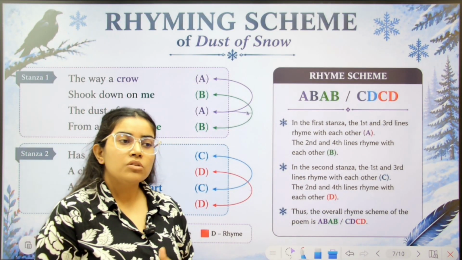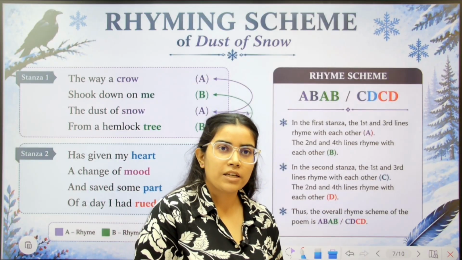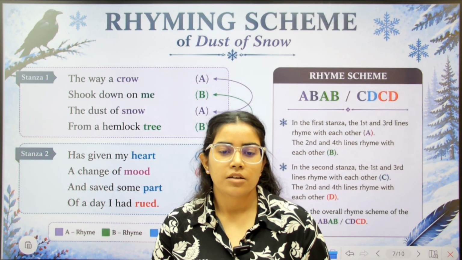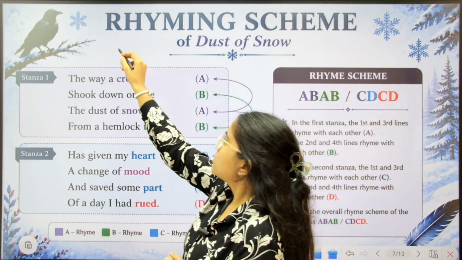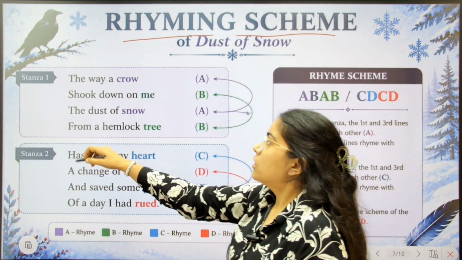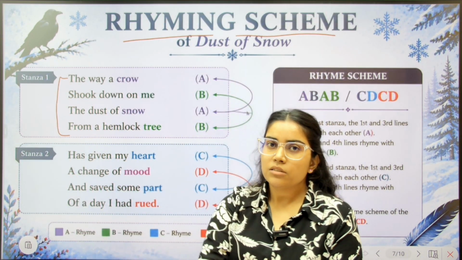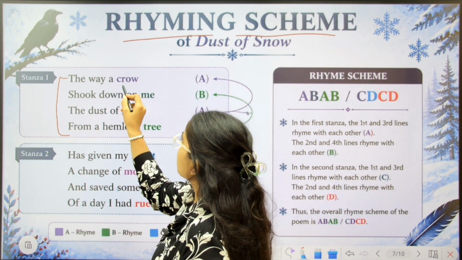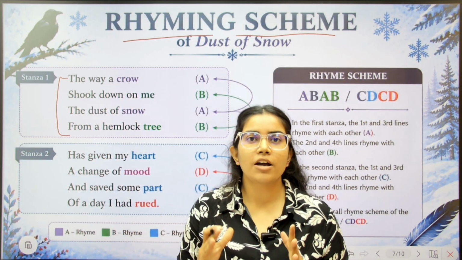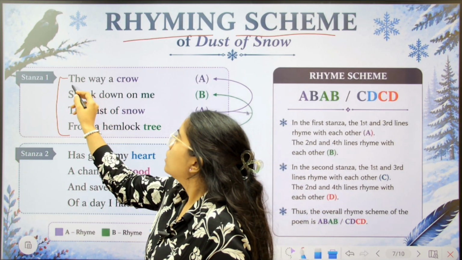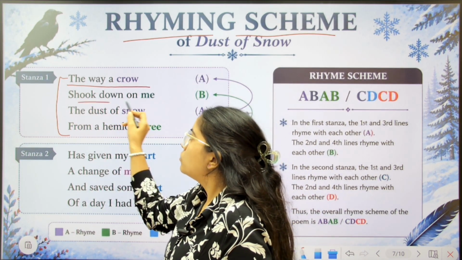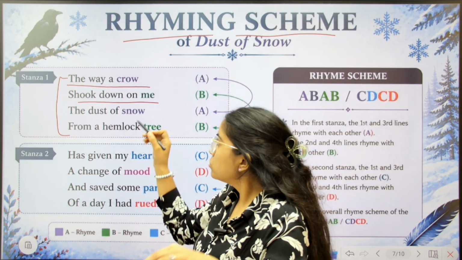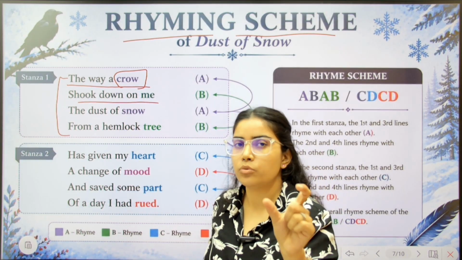So let's move on to the very important part which plays a very significant role in gaining the marks in the poem. So it is rhyming scheme. How will you identify the rhyming scheme of the poem? Through the sound. Okay, firstly you have to read the poem by itself. The way a crow shook down on me. Pay attention to the last word and its sound.